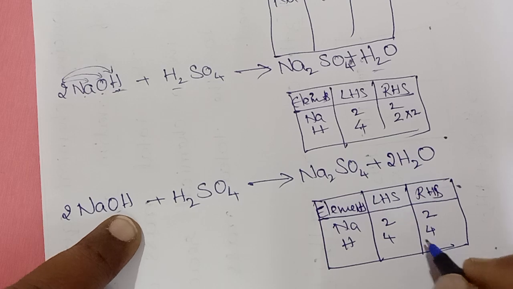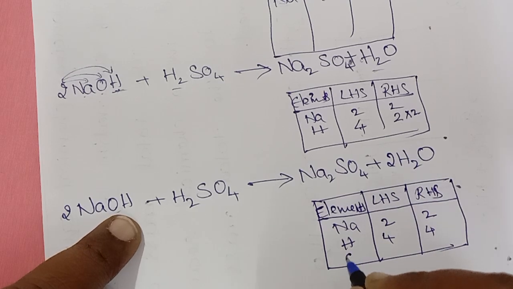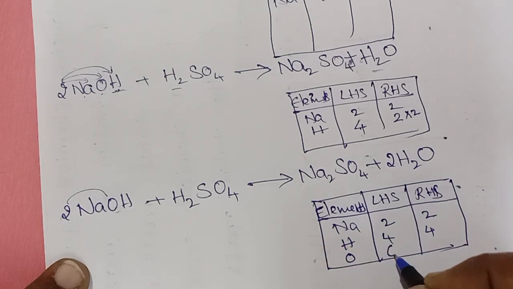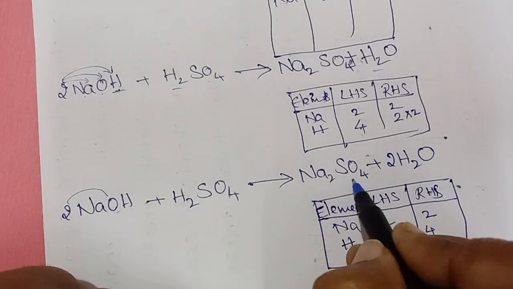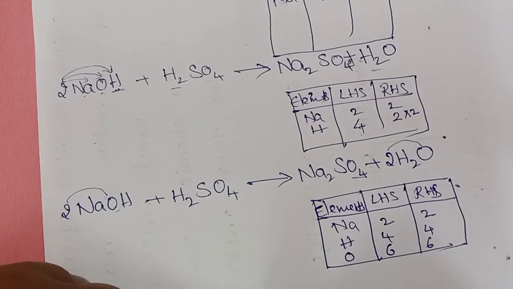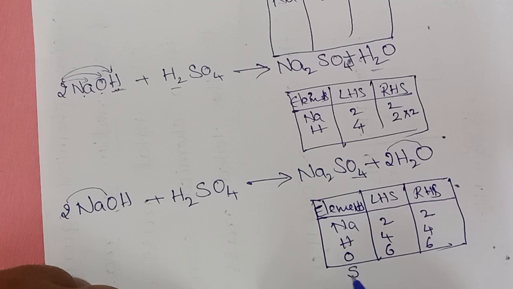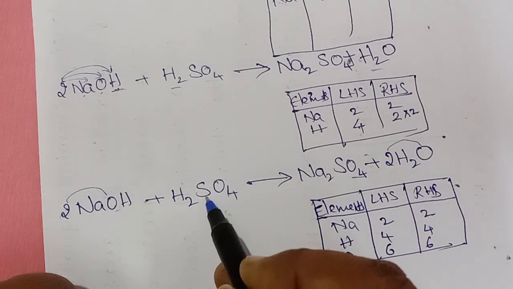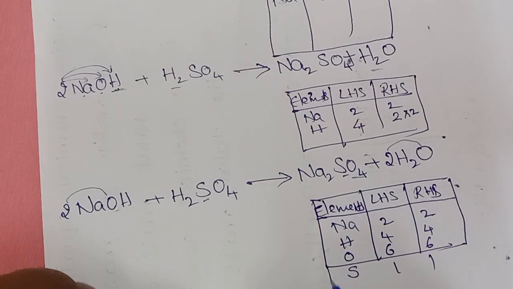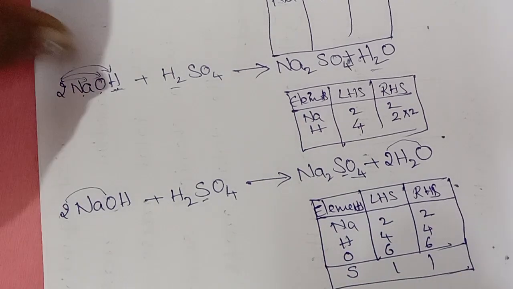Then go with the oxygens. Here we have 2 oxygens, here we have 4, total 6. Right side also 6. What is left? Sulfur. We have only one sulfur here and one sulfur here. 1, 1. So it's a balanced equation.